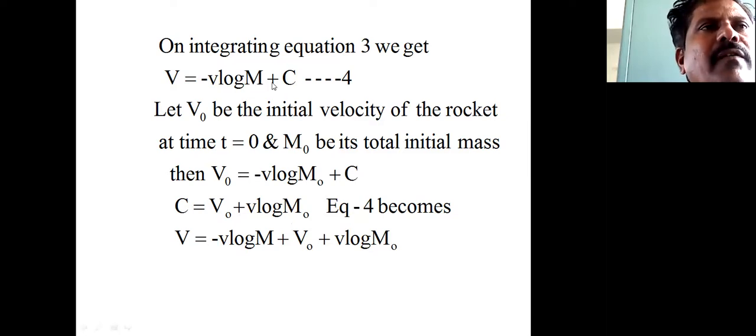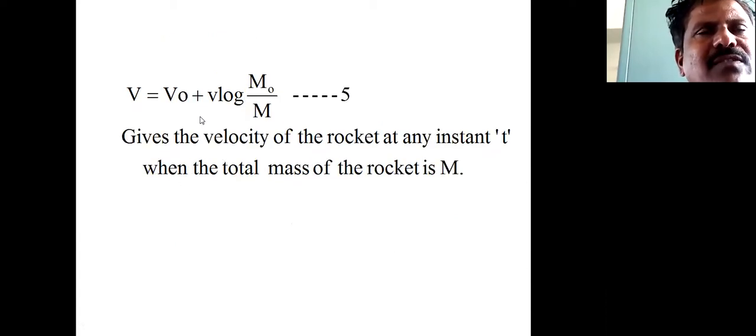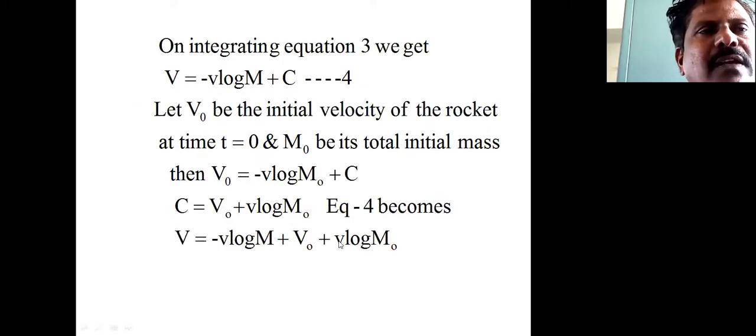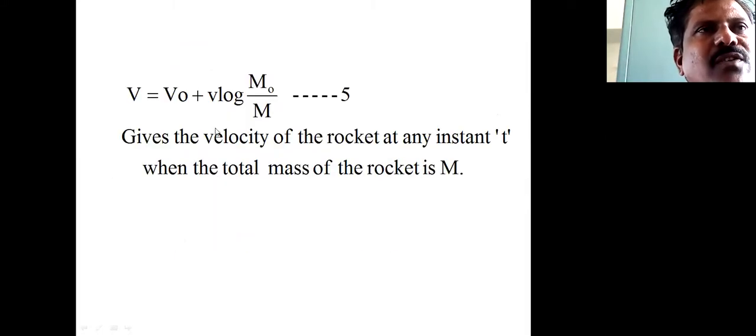Inserting this C into the equation above, we get capital V equals minus small v log of capital M plus V naught plus small v log of M naught. Therefore V equals V naught plus small v log M naught minus small v log M. Since log M minus log N is log of M by N, this is written as V equals V naught plus small v log of M naught by M.